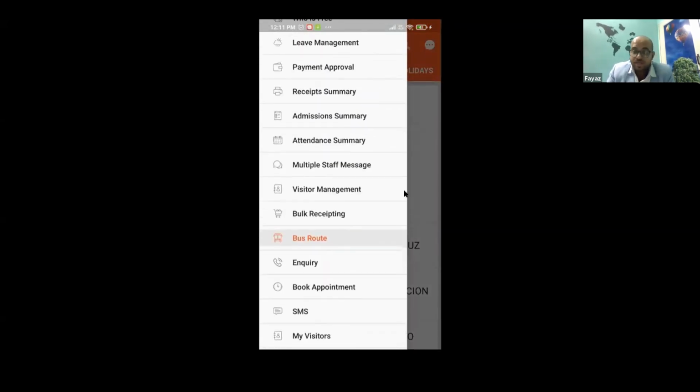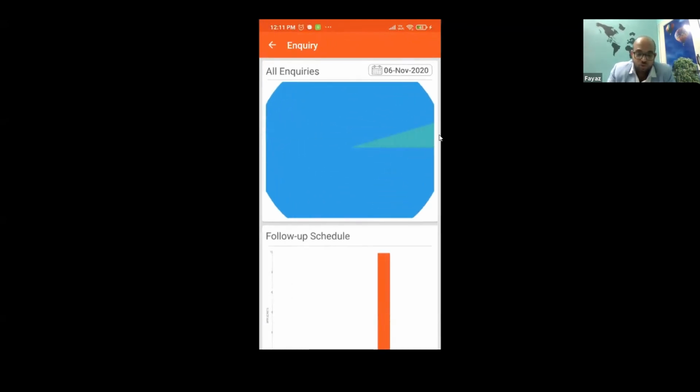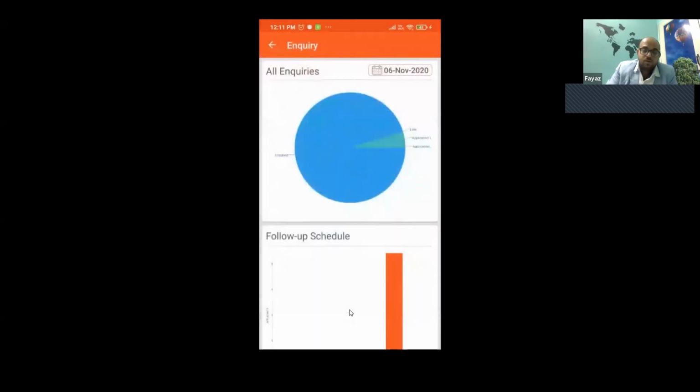Okay, you also have an inquiry module within the system, like a small CRM. So today you get some calls on inquiries. As an administrator, I would like to know what inquiries I've got today, 6th November. I have got close to 21 inquiries. How many of them can be taken forward? What kind of inquiries? All this information you will be able to see. Let me just do the landscape so that you will be able to see this better.